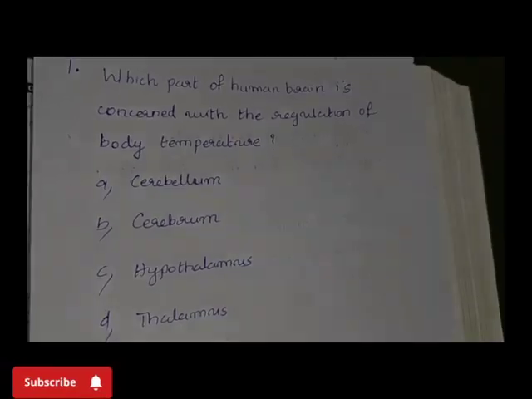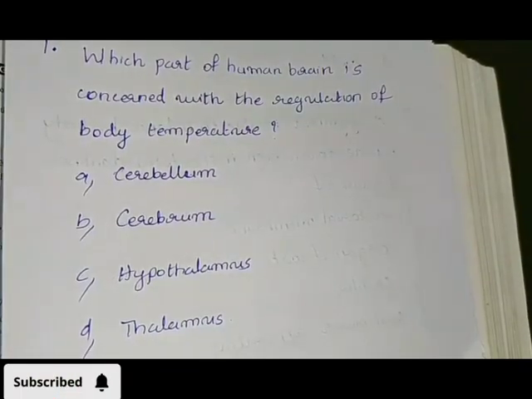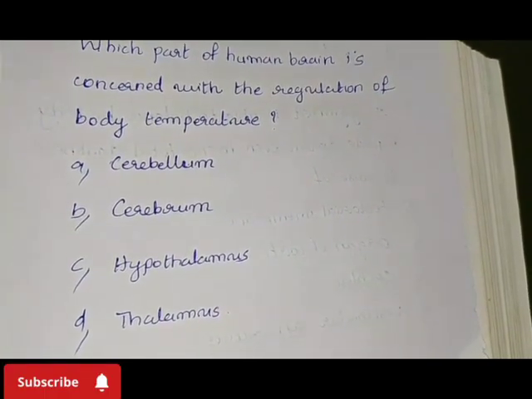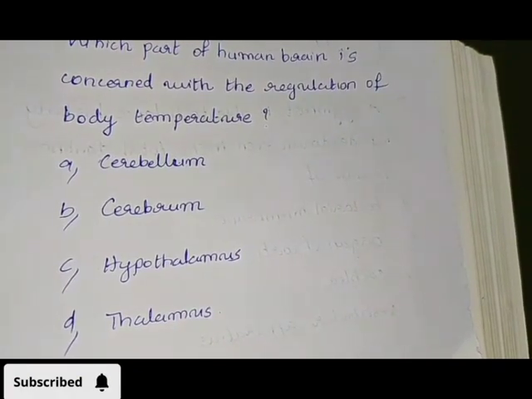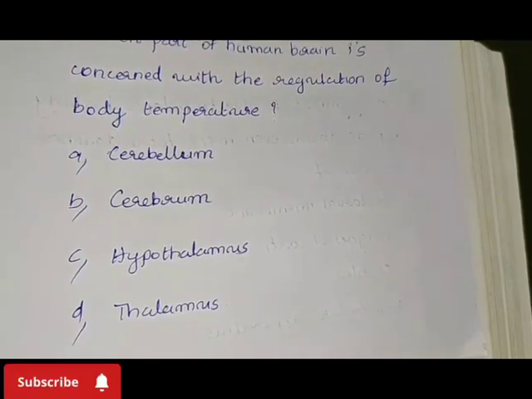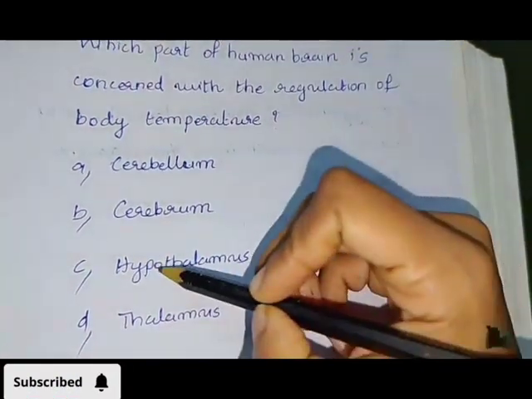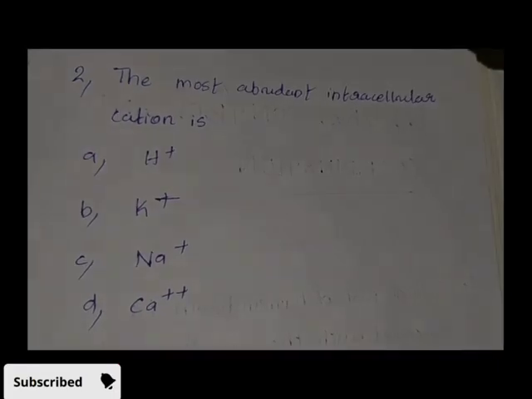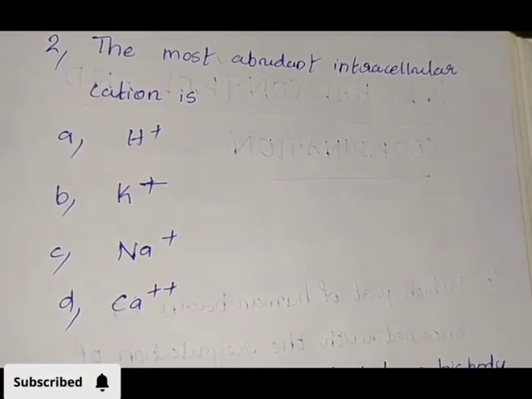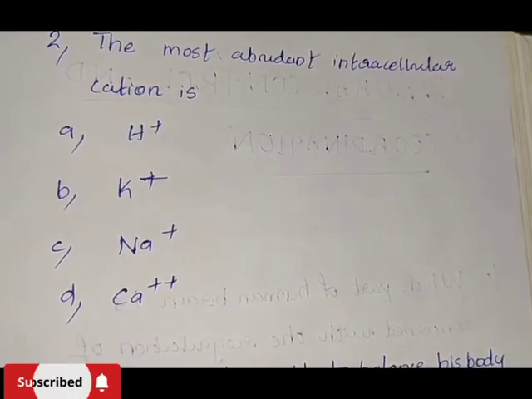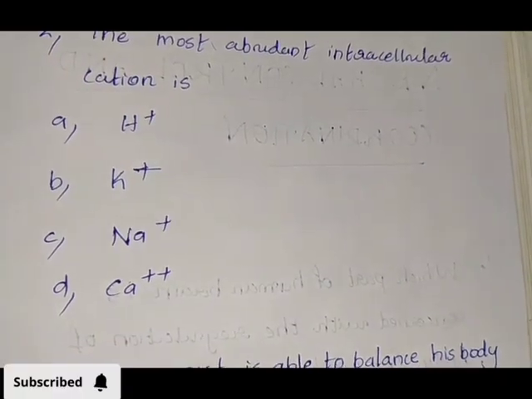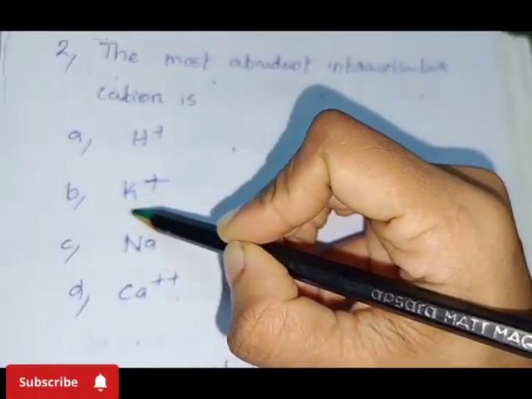1. Which part of the human brain is concerned with the regulation of body temperature? Option A, cerebellum; B, cerebrum; C, hypothalamus; D, thalamus. Answer: option C. 2. The most abundant intracellular cation is option A, hydrogen ion; B, potassium ion; C, sodium; D, calcium. Answer: option B, potassium.